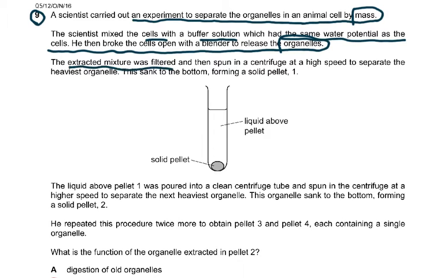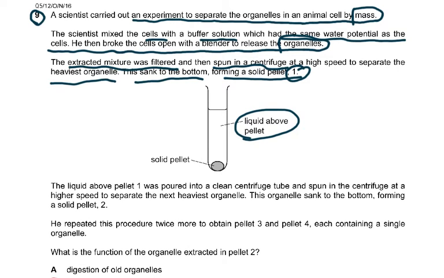The extracted mixture was filtered and then spun in a centrifuge. Centrifuge means you spin it so fast that the heavier ones will settle at the bottom, and then of course the lighter ones will go on the top. To separate the heaviest organelle, this sank to the bottom, forming a solid pellet 1. So the heaviest would be in 1. The liquid above the pellet, which contained the lighter organelles, was poured into a clean centrifuge tube and spun in the centrifuge at a higher speed to separate the next heaviest organelle.